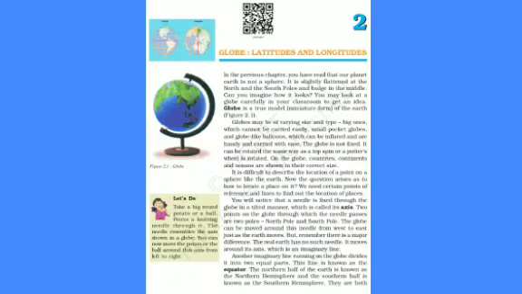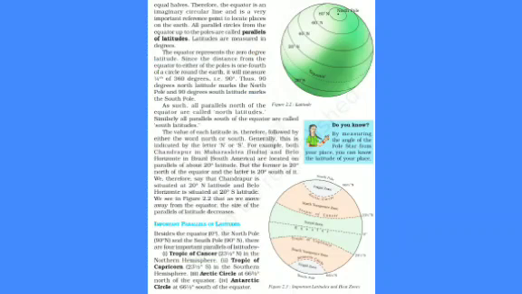The northern half of the earth is called the northern hemisphere and the southern half is called the southern hemisphere. If you take an egg and divide it from the middle, imagine one half of the egg as one part of the globe. The one on top will be the northern hemisphere and the one on the bottom will be the southern hemisphere. They are both equal halves.